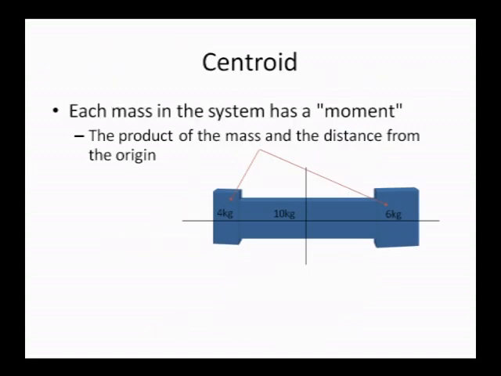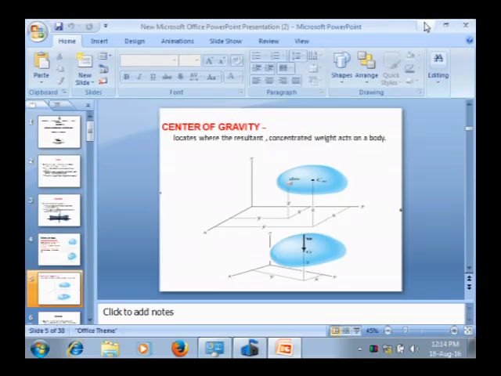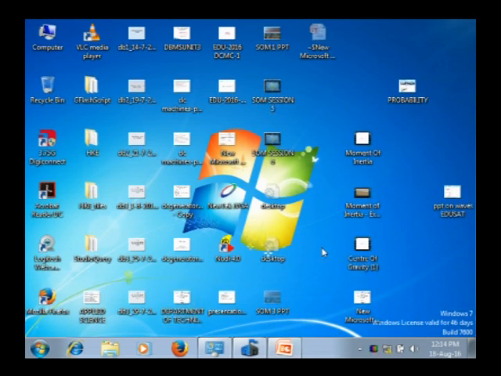By seeing this video, you can understand what the center of gravity is. Observe the video here.